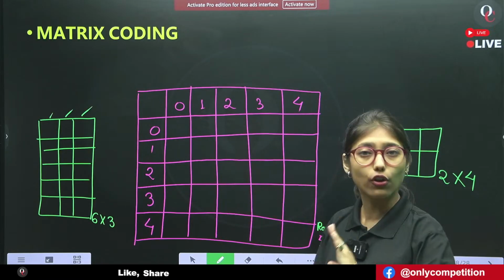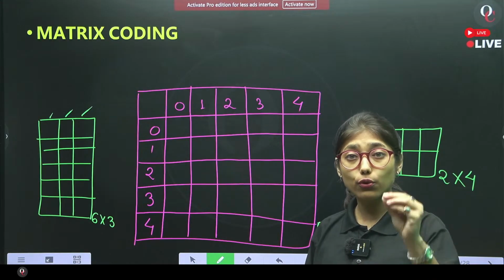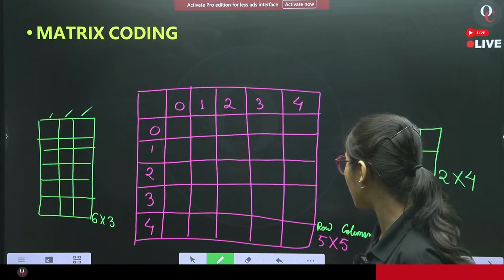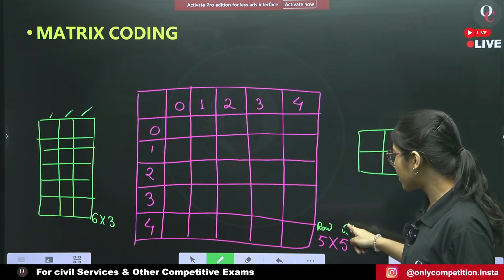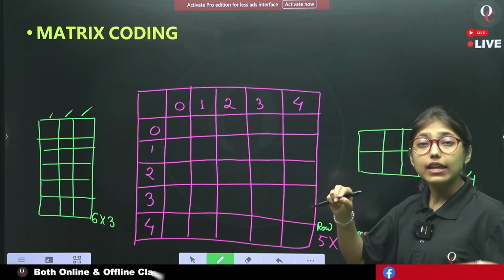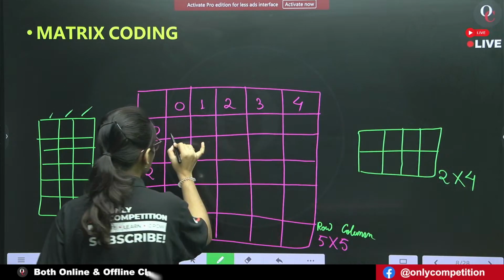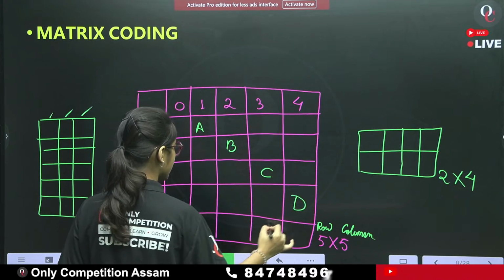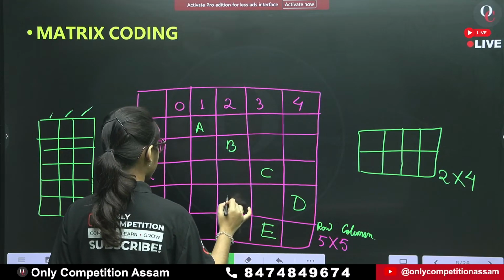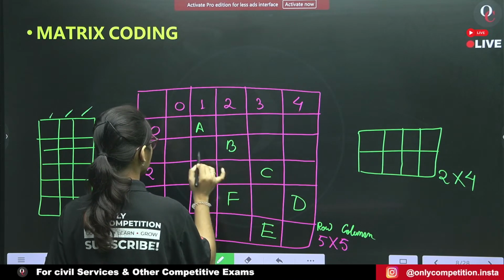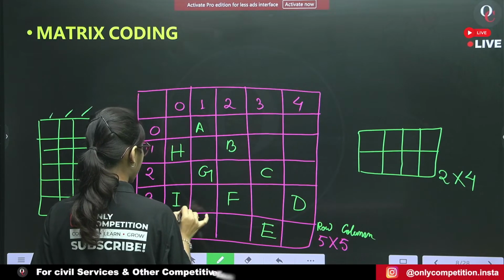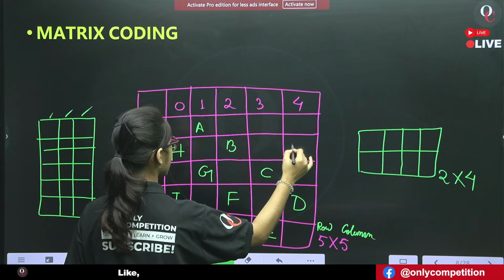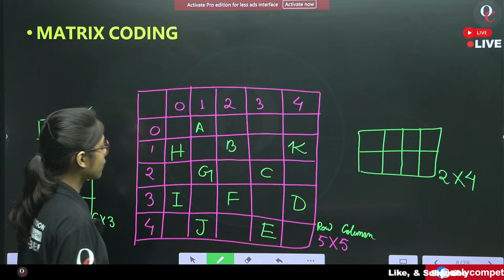Now these things are not important, but you should know because this is a part of matrix coding. Okay. Now we know that row comes first and column comes second. If I write down some letters, that is A, B, C, D, E, F, G, H, I, J and then K. Finish.